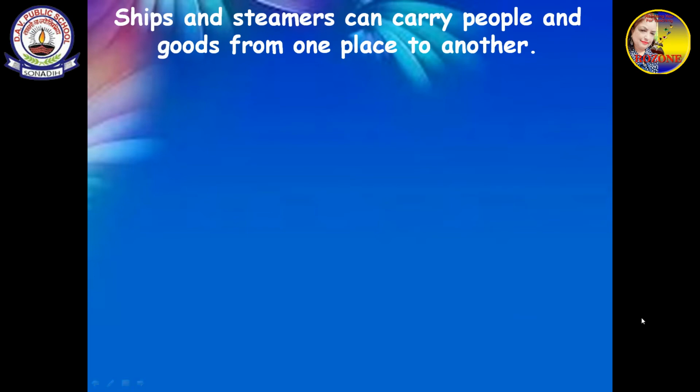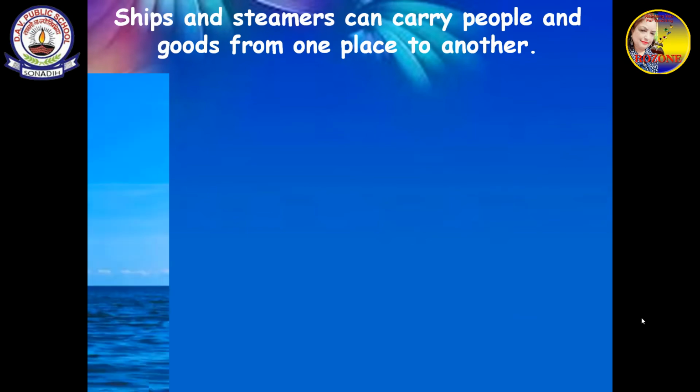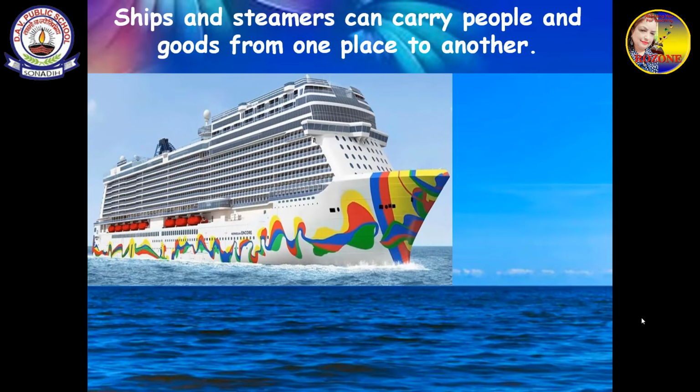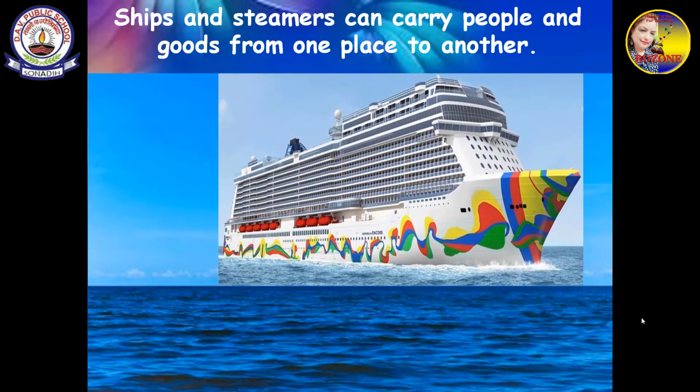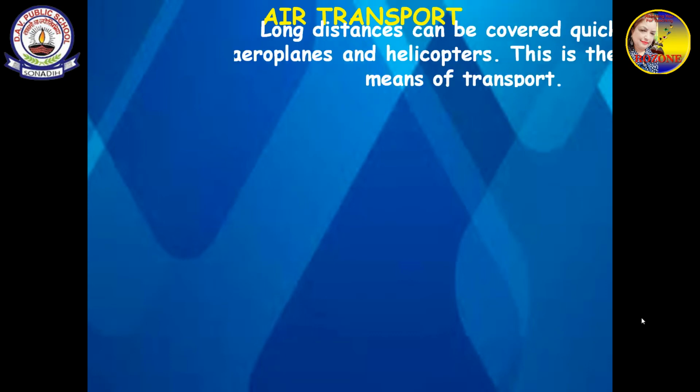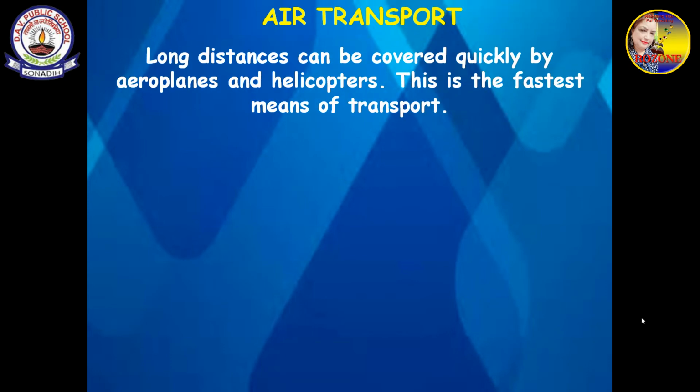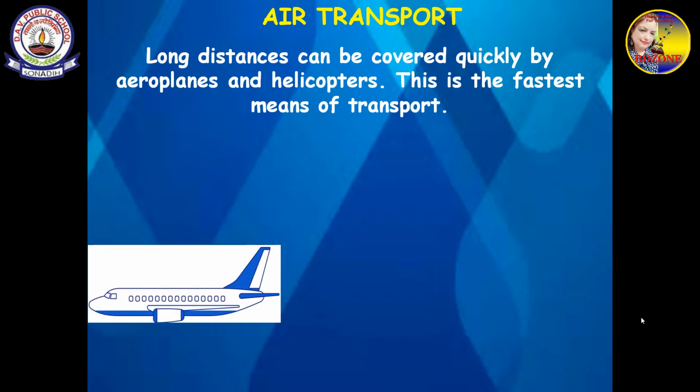Ships and steamers can carry people and goods from one place to another. They carry goods also and people also. Air transport. Long distances can be covered quickly by aeroplanes and helicopters.